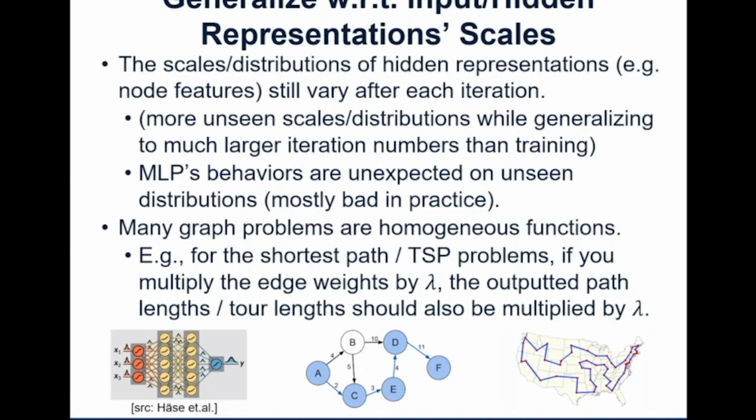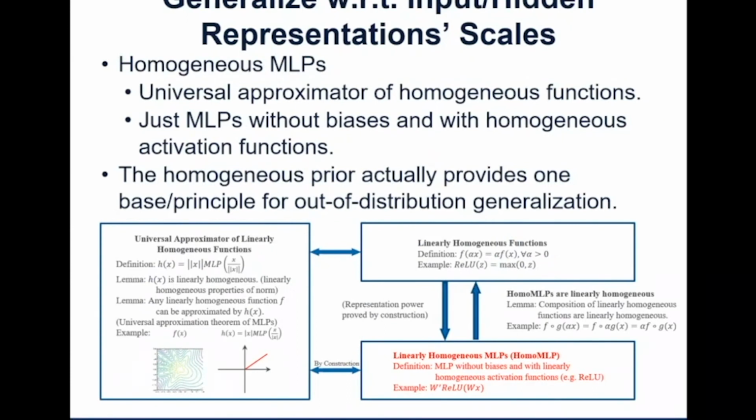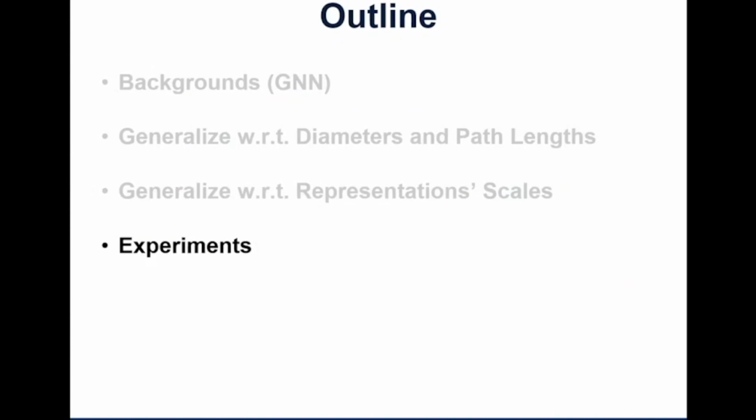So if you have this homogeneous property, you can have some principled alignment for out-of-distribution generalization. Therefore, we introduced this homogeneous MLP, which is just an MLP without biases and with homogeneous activation functions. We prove that this is a universal approximator of homogeneous functions. So it can only approximate homogeneous functions, and it's universal, so it can approximate any homogeneous function to any degree. Now we can show the final experimental results.